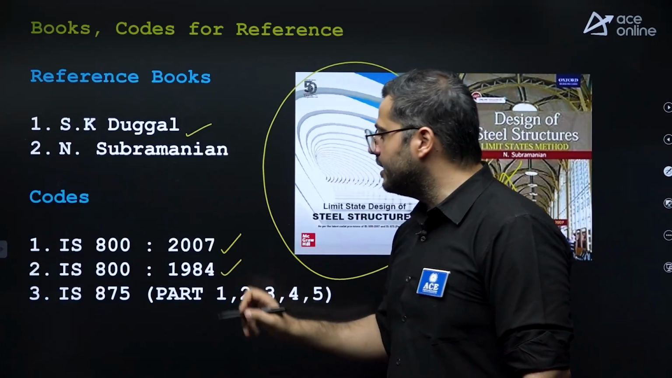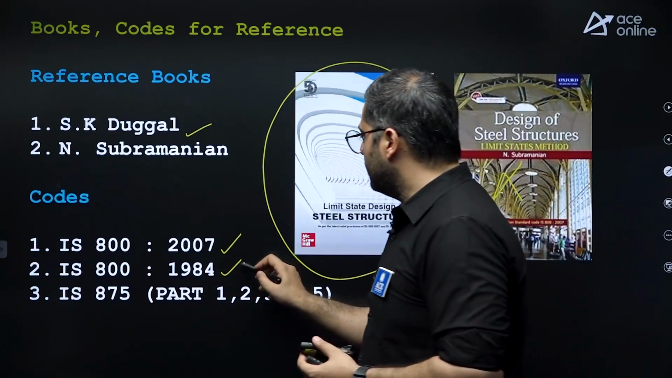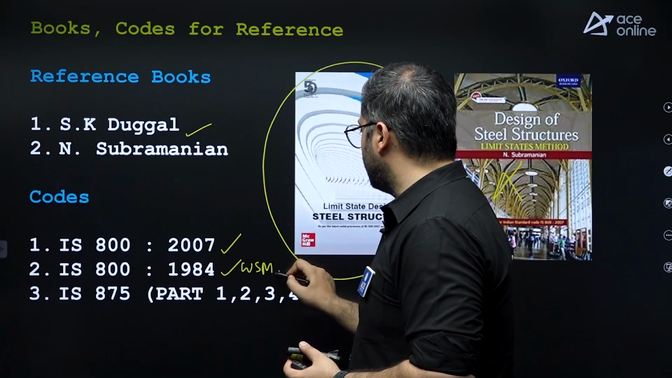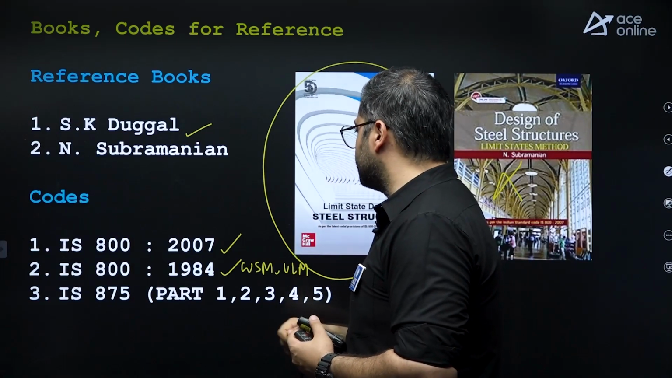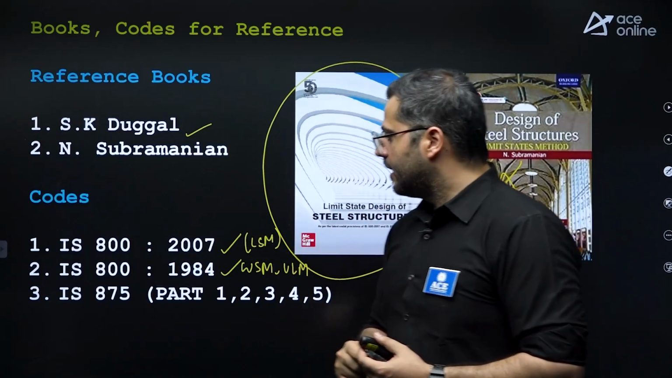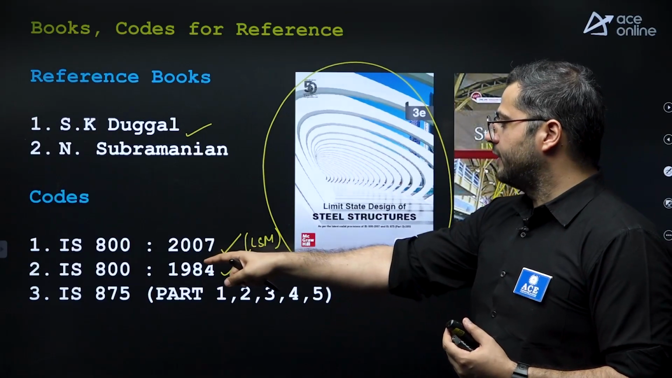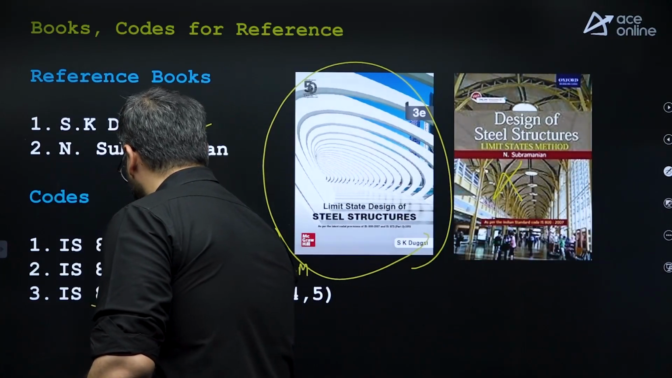IS 800 1984. This is the older version in which WSM and ultimate load method is considered. After that, IS 800 2007, it is limit state method. Limit state method is considered, right? After that, IS 875, this is for loads.